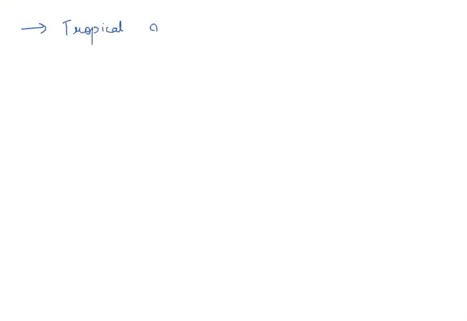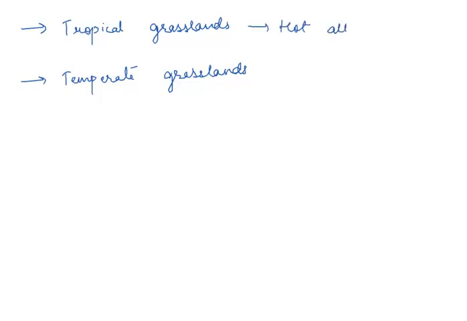Yes, the two types of grasslands are the tropical grasslands and temperate grasslands. So these tropical grasslands are those which are closest to the equator, and they are hot all year round, while the temperate grasslands are farther from the equator and they have hot summers, and as they are far from the equator, they have harsh winters too.